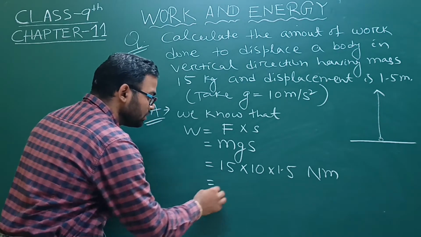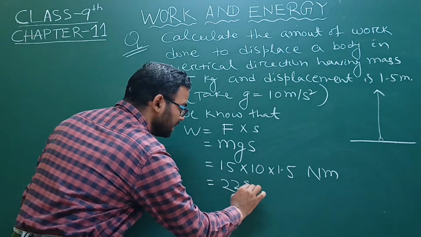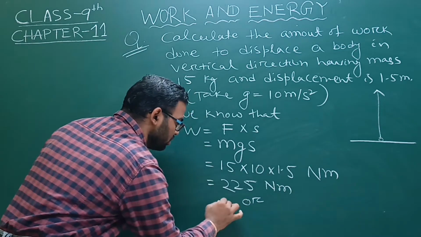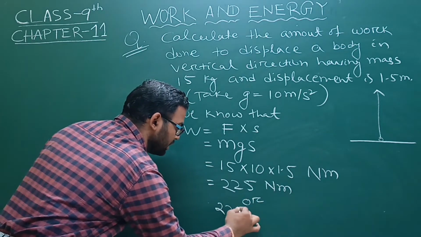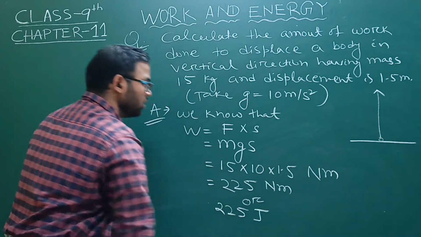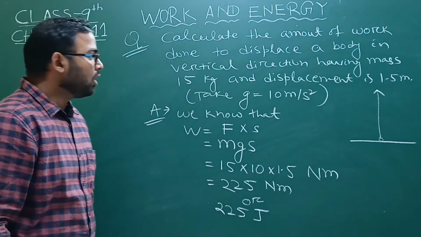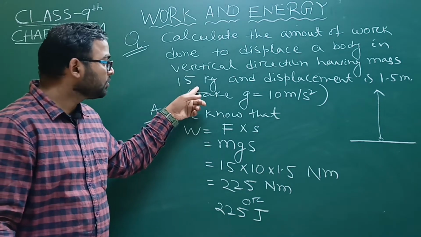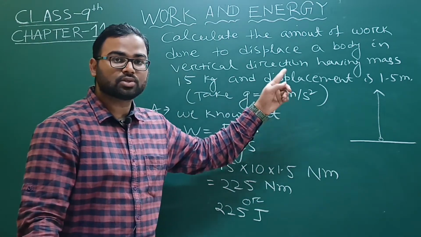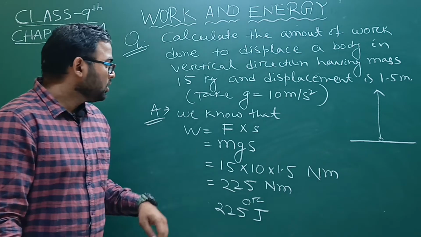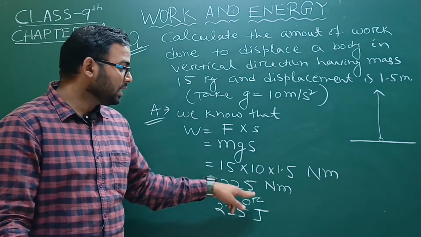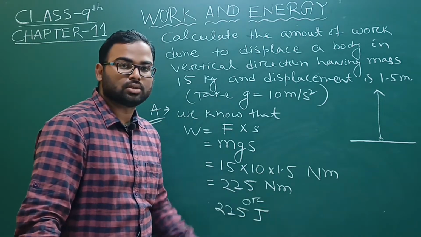If we calculate, this will come to 225 Newton meter or 225 joule. So the amount of work done in moving a body in vertical direction having mass 15 kg and displacement 1.5 meter is 225 joule or 225 Newton meter.